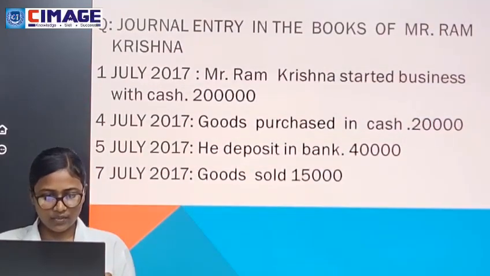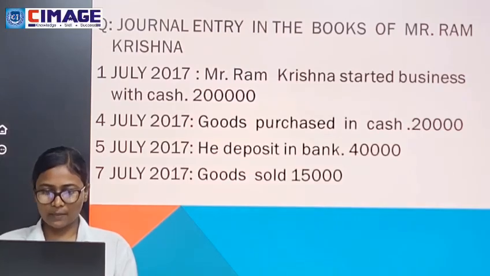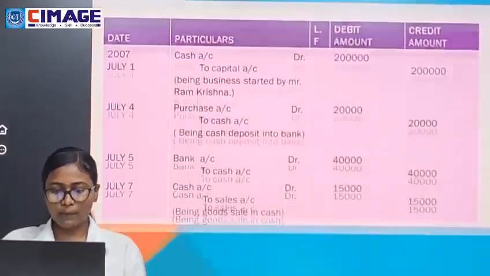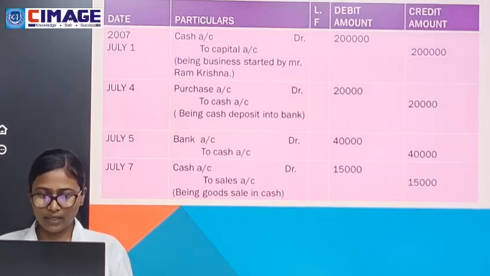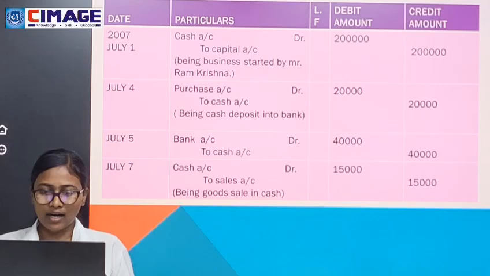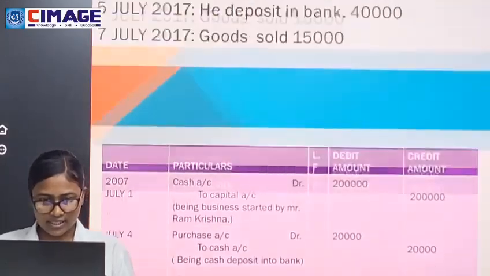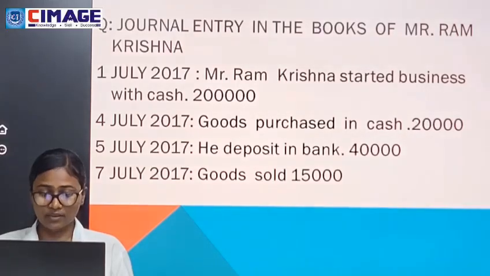Okay, so next entry on 5 July 2017, he deposited in bank. So bank is an artificial representative personal account. So here bank account we debited because bank is the receiver and cash is going out, so that's why we credit the cash.